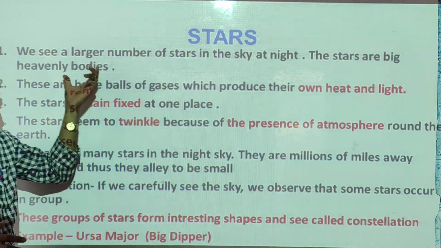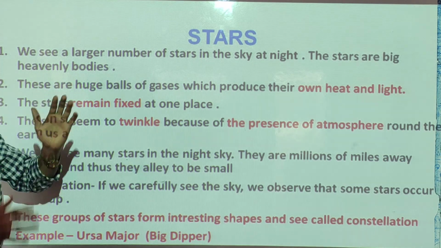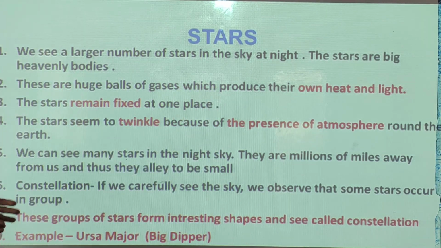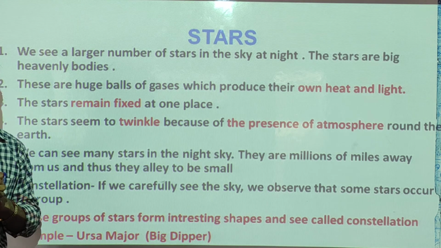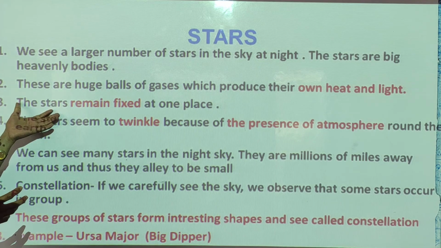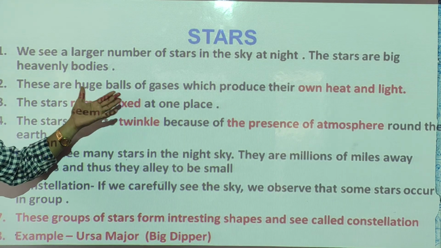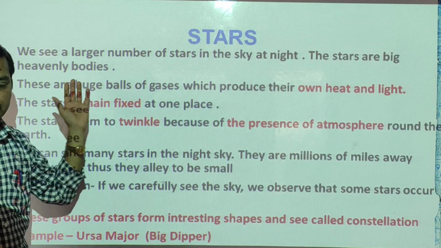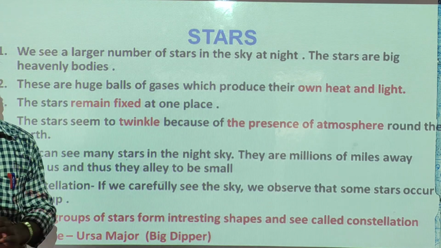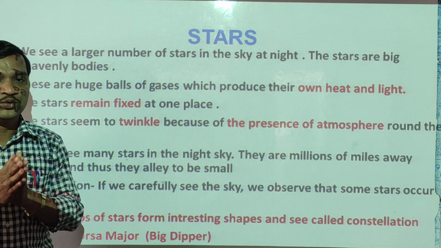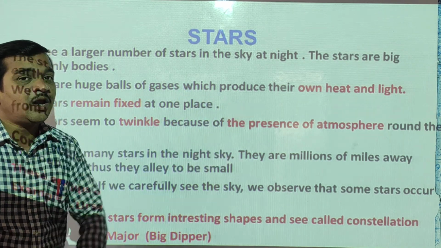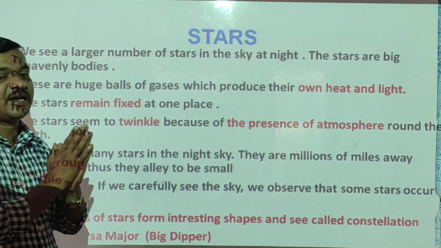Stars are big heavenly bodies. Big heavenly bodies are called stars. These stars are huge balls of gases which produce their own heat and light.